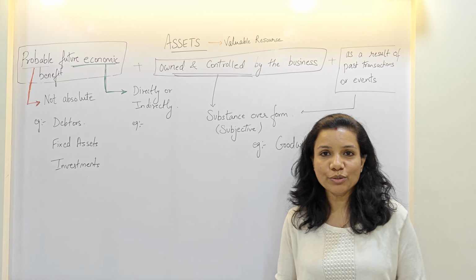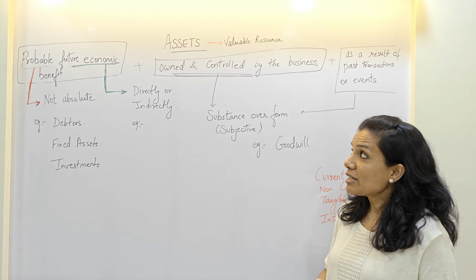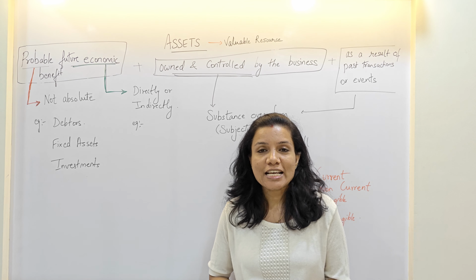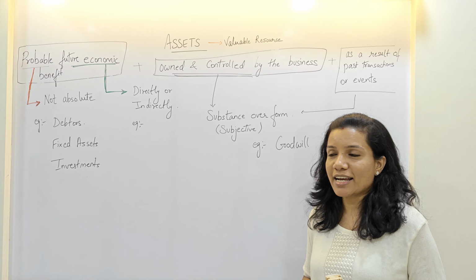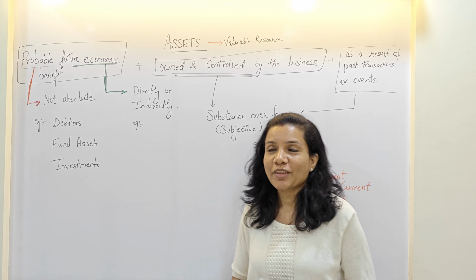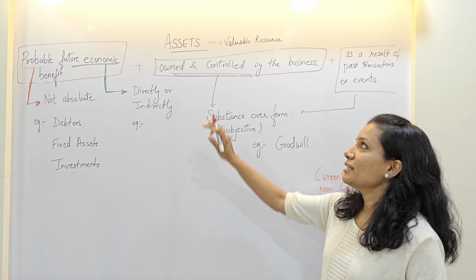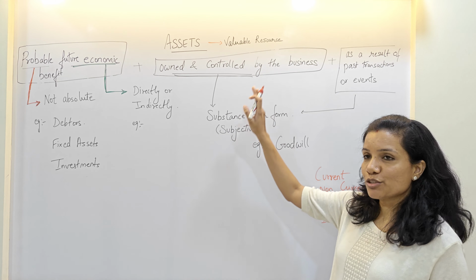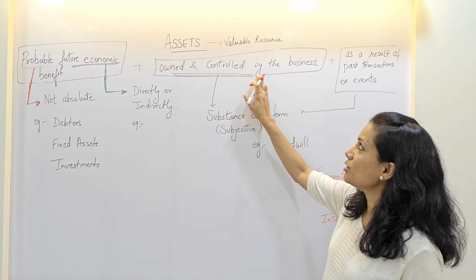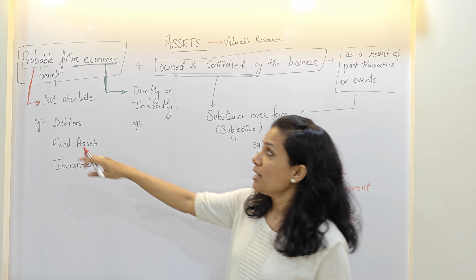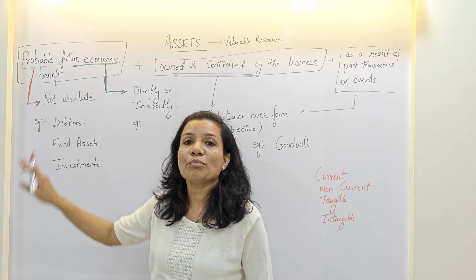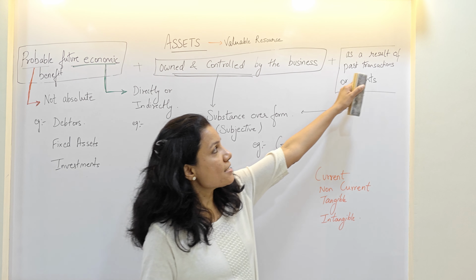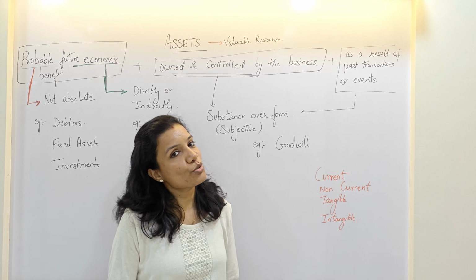This is a short video about assets. Now you all must have read the definition in the textbooks. Let's quickly break it down and understand with the help of examples. Now assets as per definition are a valuable resource owned and controlled by a business with probable future economic benefit as a result of past transactions or events.